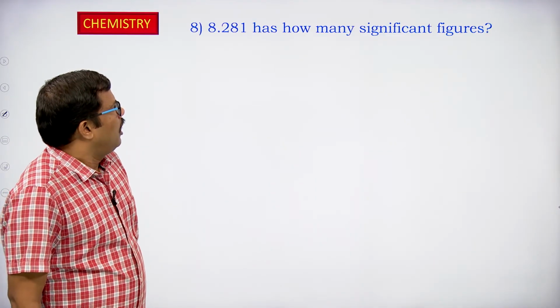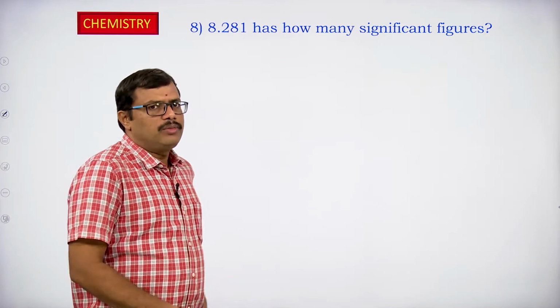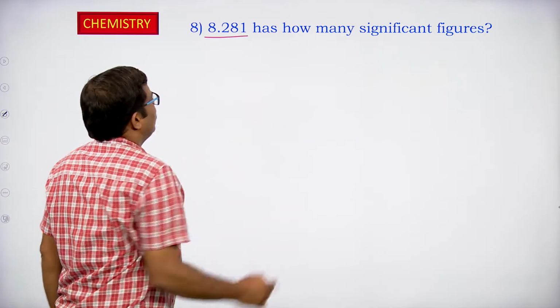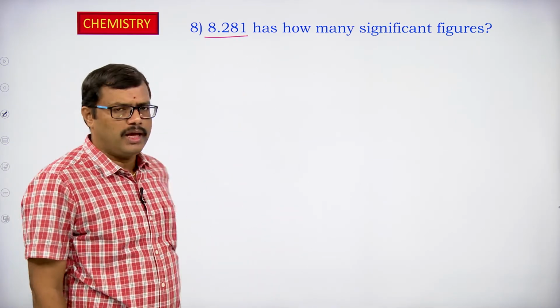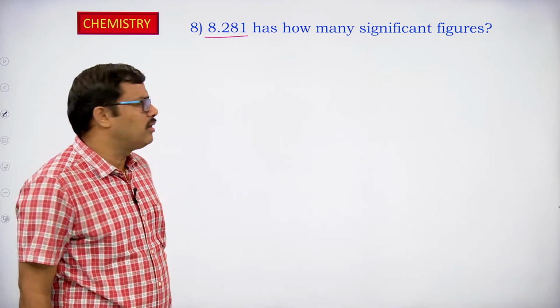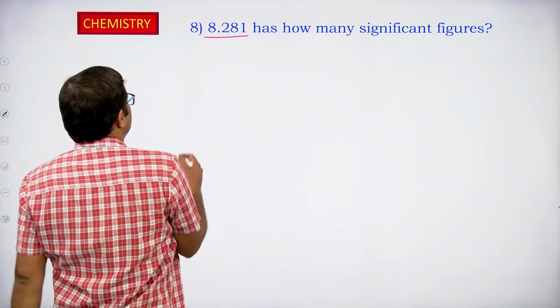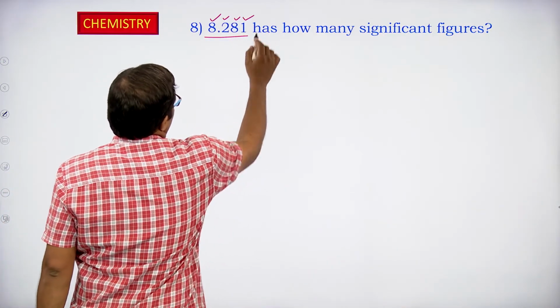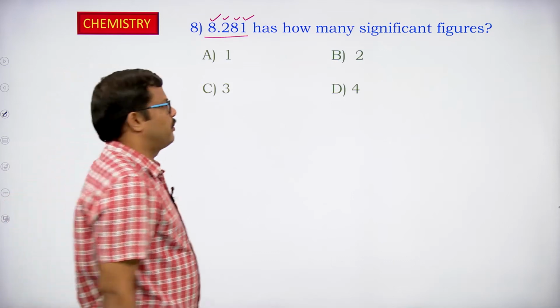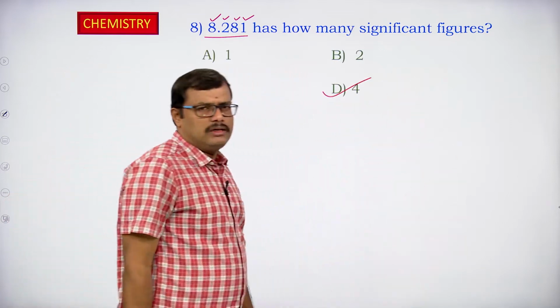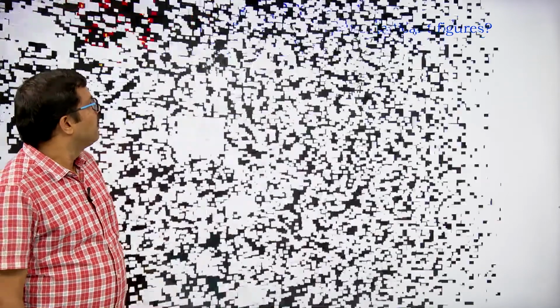How many significant figures are present in this number? Look at the number that is given, 8.281. How many significant figures does 8.281 have? All are non-zero digits. So we have 1, 2, 3, 4. So total 4 significant figures are present in this number. So the correct option is D, right? Next one.